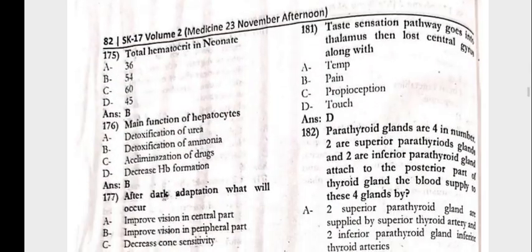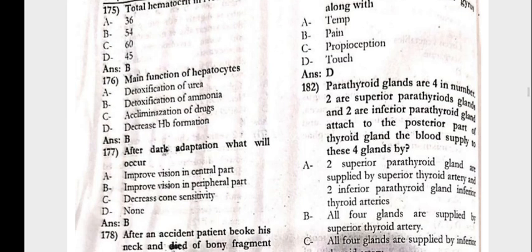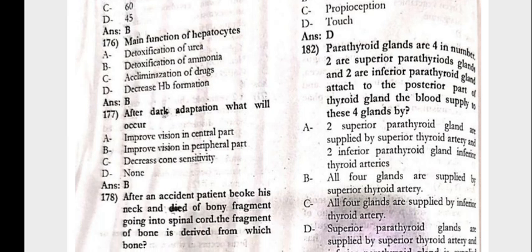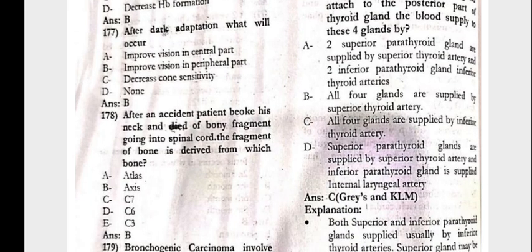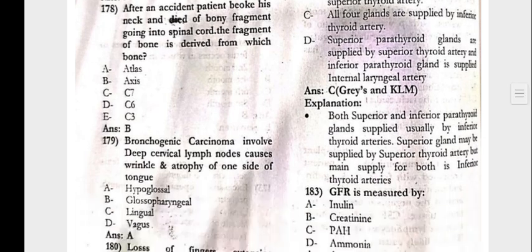Next, 181, the taste sensation pathway goes into the thalamus, then the postcentral gyrus along with touch. The parathyroid glands are four in number. Two are superior parathyroid glands and two are inferior parathyroid glands, attached to the posterior part of the thyroid gland. The blood supply to all four glands is by the inferior thyroid artery.